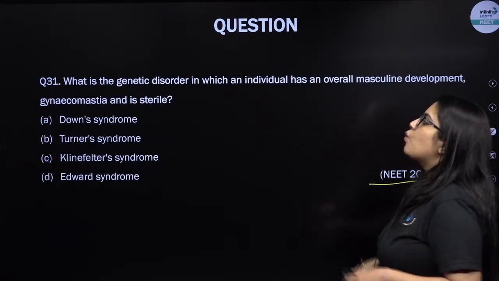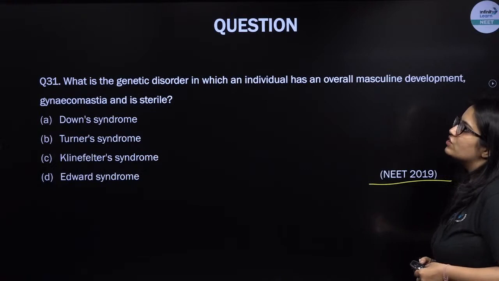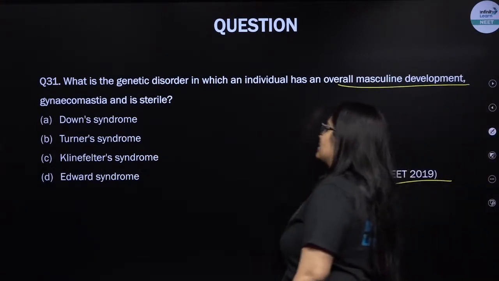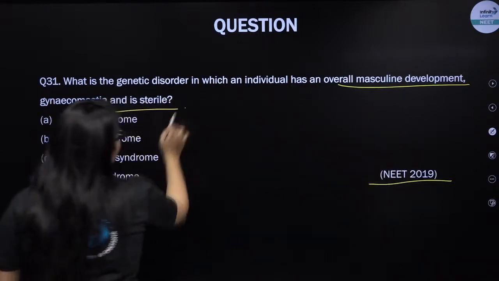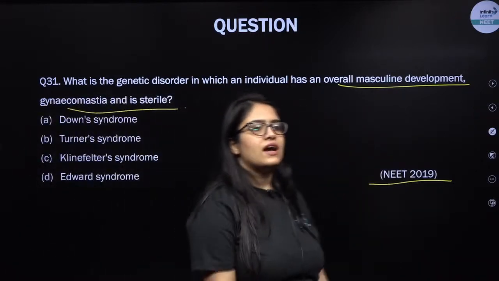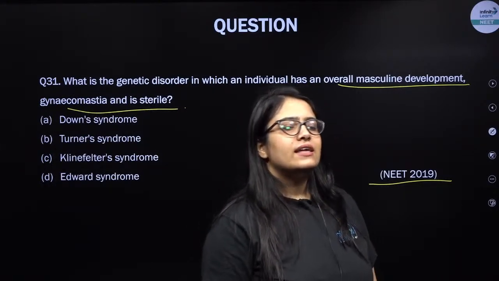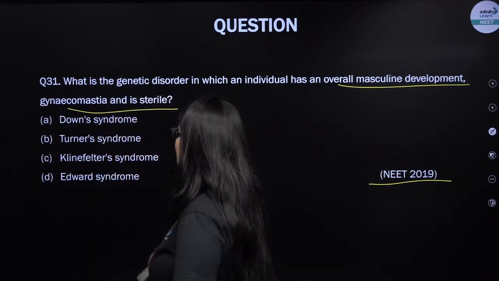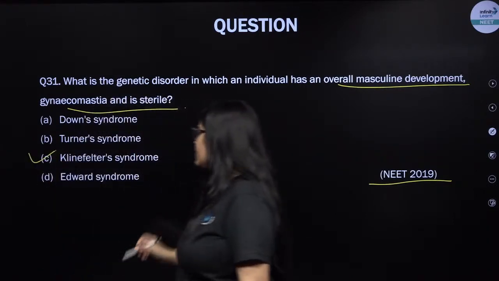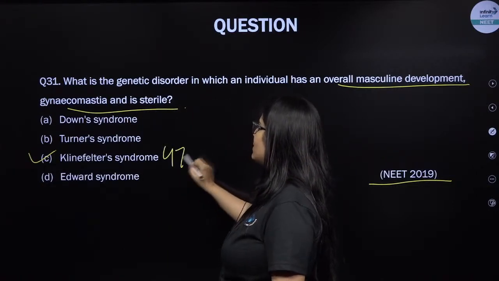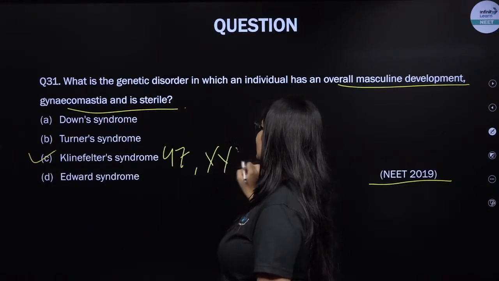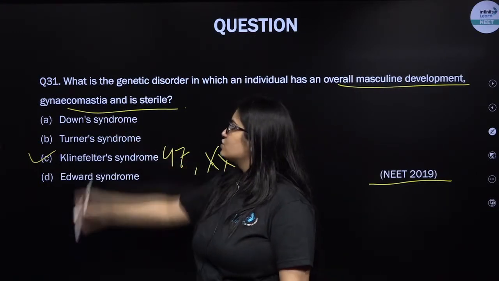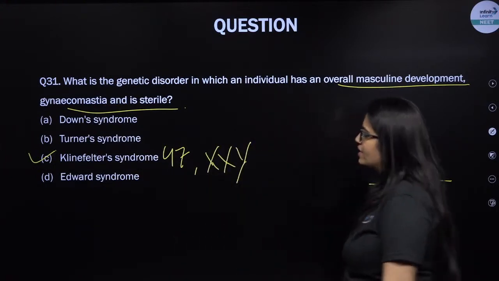Next question. What is the genetic disorder in which an individual has an overall masculine development but will have gynecomastia and will be sterile? Any guesses over that? Everybody in the class, any guesses over this? Come on, it's the condition of Klinefelter syndrome. Instead of 46 chromosomes, the male will have 47 because there will be one extra copy of the X chromosome, because of which gynecomastia and sterility are coming. Next question.